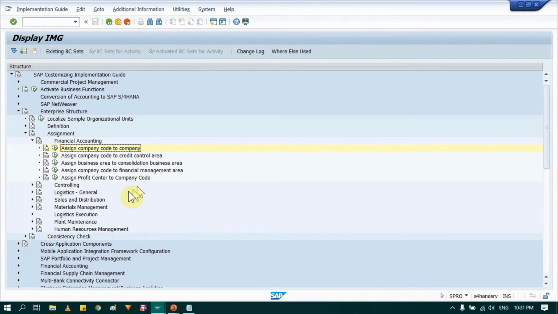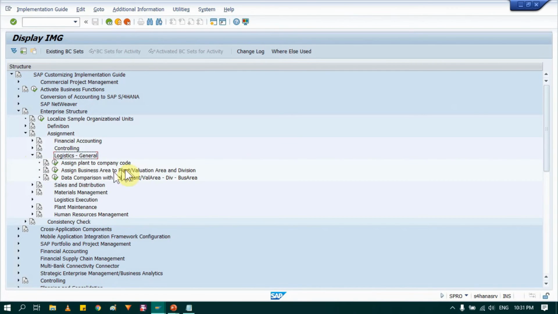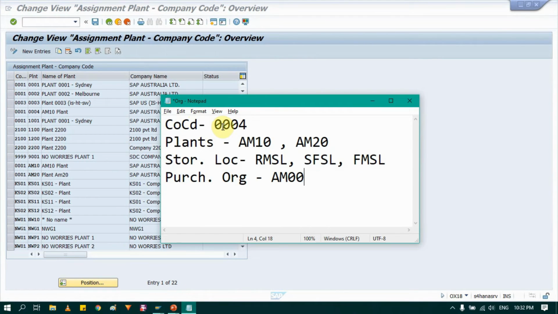Then go back. Second task is in our logistic general, where we see first option, assign plant to company code. So now what we will do, we have created these two plants, so we're gonna assign these two plant to this company code. But before that, note that when we copy plants from another plant, it may get assigned to its company from which we copied.